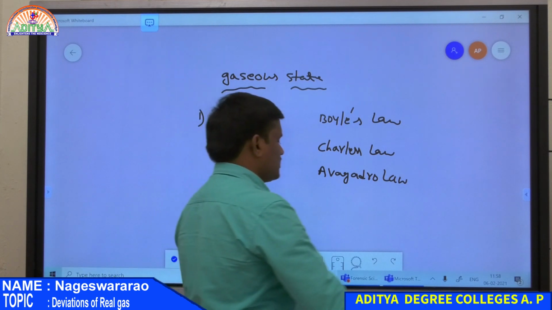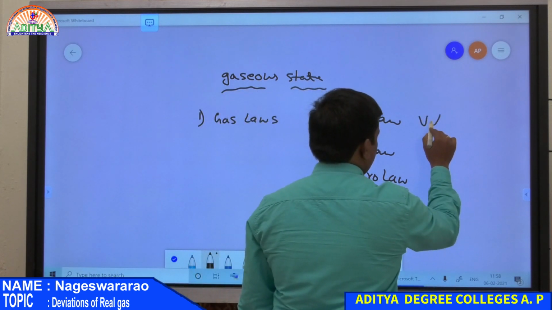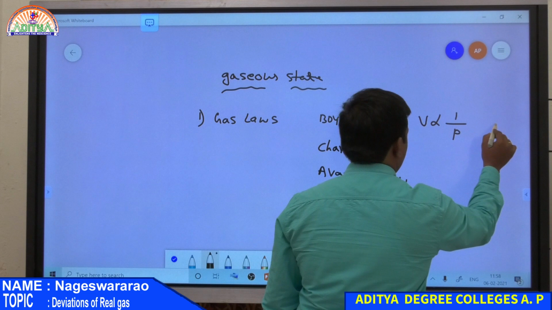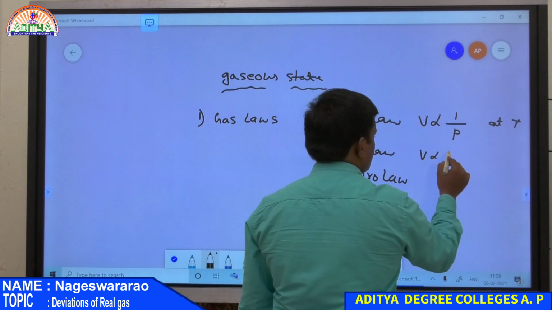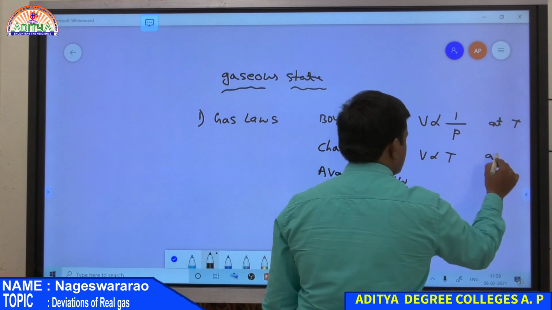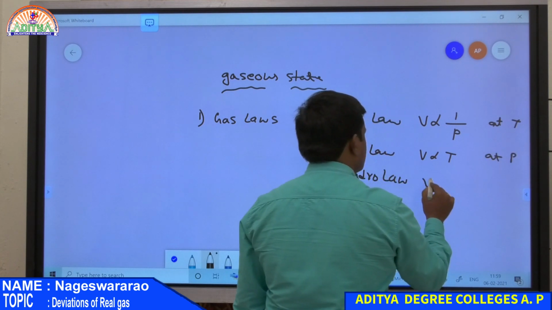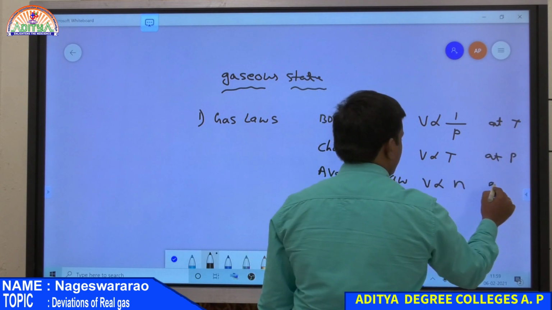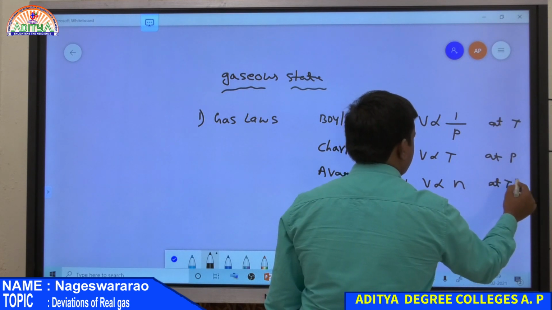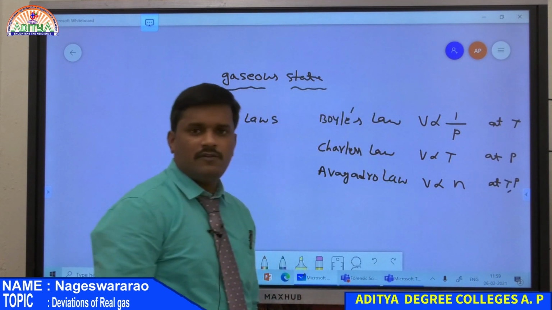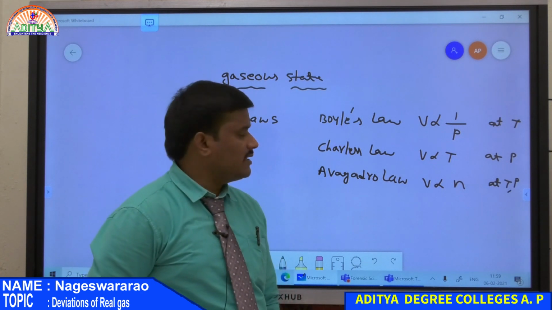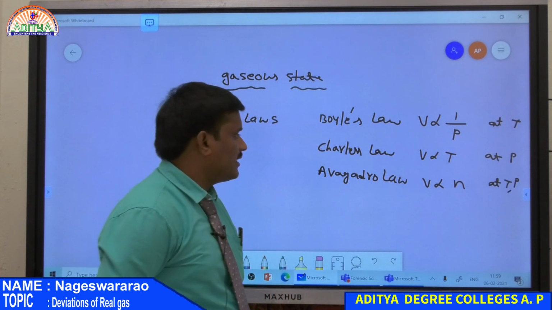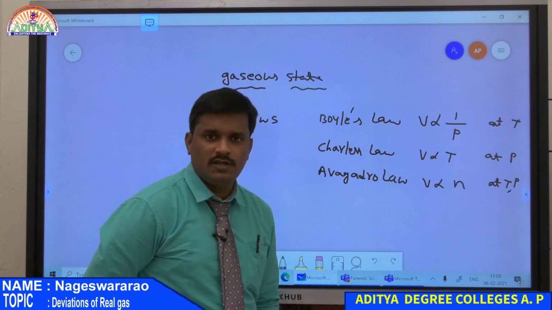According to Boyle's law, V is directly proportional to 1 by P at constant T. According to Charles, V is directly proportional to T at constant pressure. And V is directly proportional to n at constant T and P, where V is the volume of the gas, P is the pressure of the gas, T is the absolute temperature, and n is the number of moles of the gas.